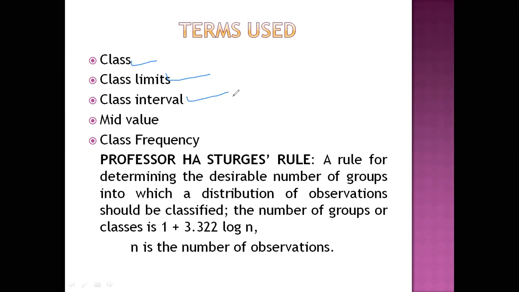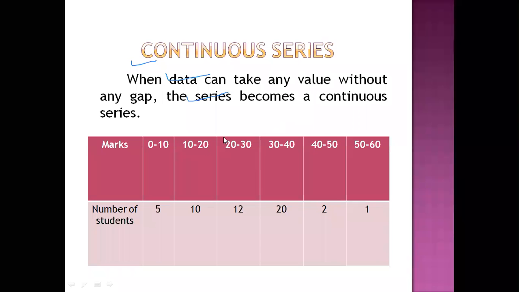Now, what is class interval? Now we will go to the table. 20 to 30. This is the class, and the difference between the limits, that is L2 minus L1. In class 20 to 30, 30 is L2, whereas 20 is L1. Now, class interval is the difference between the two limits, meaning L2 minus L1.